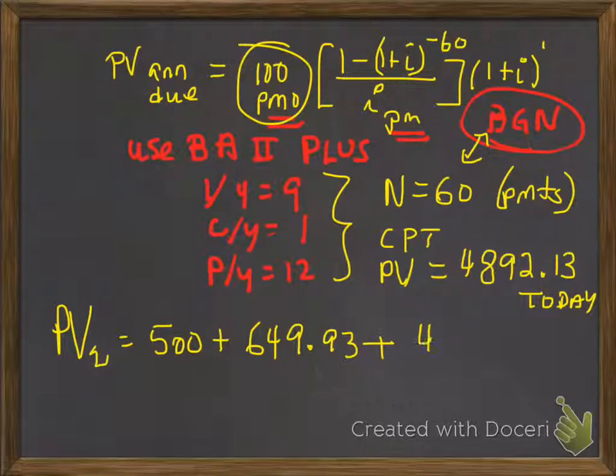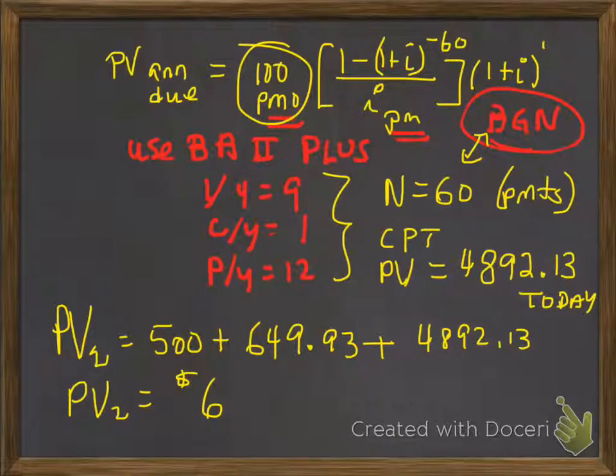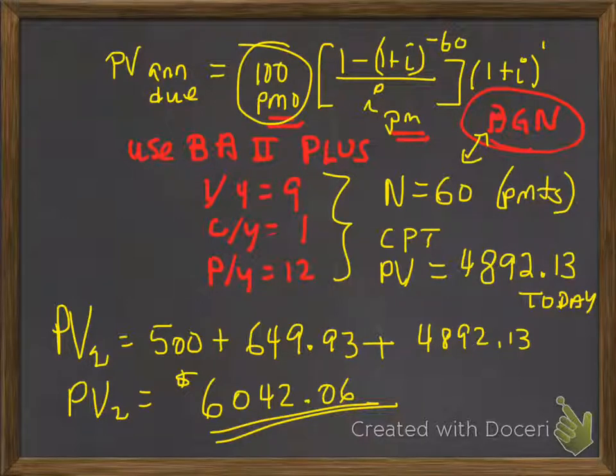That works out to be $48.92. So when I add those three amounts up, the present value of option 2 works out to be $6,042.06. So which option is better?